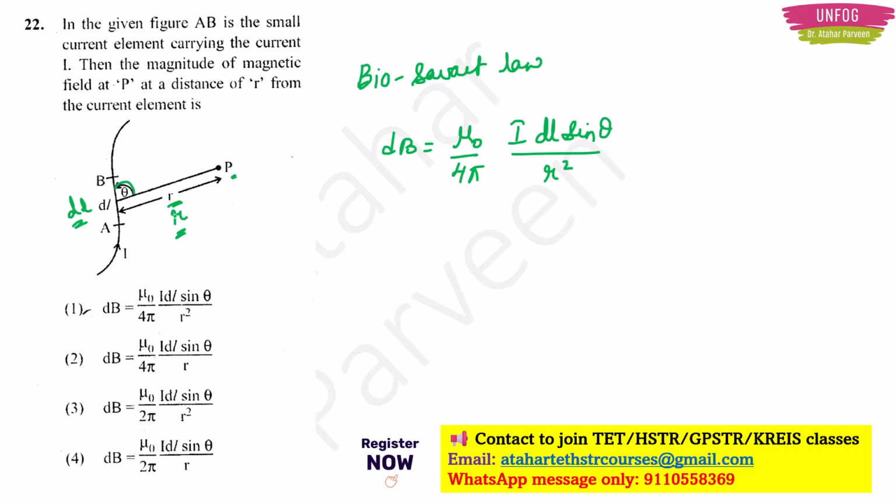So according to Biot-Savart's law, dB, the magnitude of the magnetic field, will be equal to mu naught by 4 pi I dl sin theta by r square. So option 1 will be the correct answer. For this type of questions, you shouldn't see the options at all. First you write down the formula which you know. Then you compare the options with your formula. If you see the options at the start, then you will get confused and you will end up taking the wrong answer. So this is the best procedure to get the correct answer to the questions with a formula. Okay.